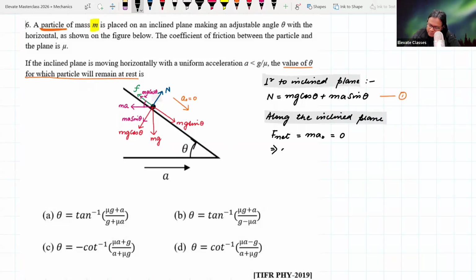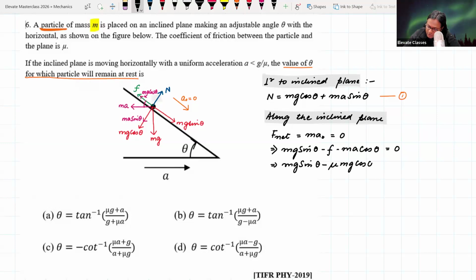What is F net? mg sin theta minus friction minus ma cos theta is equal to 0. That can be simplified as mg sin theta minus mu (mg cos theta plus ma sin theta) minus ma cos theta is equal to 0. Now what is happening here? They are not asking us the acceleration of the platform, as was asked in the previous question. They are asking us theta. So now we must do something regarding theta here.